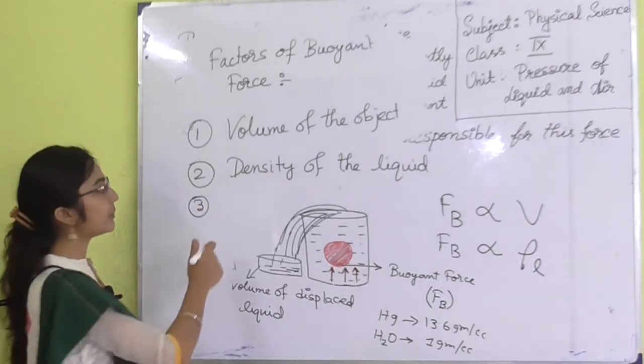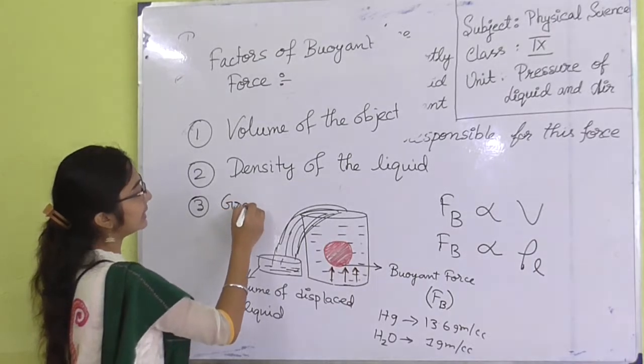Gravitational acceleration also matters.